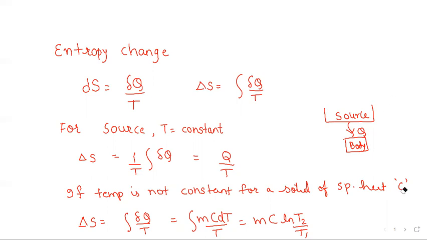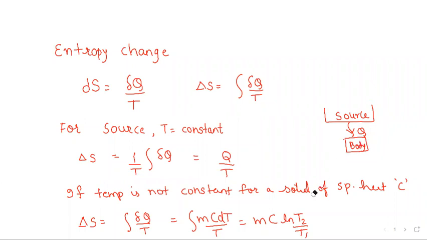So specific heat is, let us say, C, and because this is a finite body, when there is a supply of heat to this body, what would happen to its entropy? Because heat is being supplied to this body, its entropy would increase. And by how much would it increase? For that, again, we go to the basic expression, delta S equals the integral of del Q by T. And this del Q is nothing but the sensible heat, since we are assuming sensible heating for this body of specific heat C. So sensible heat added would be mass times specific heat times the change in temperature. After the heat is transferred, the body's temperature would rise to some final temperature.